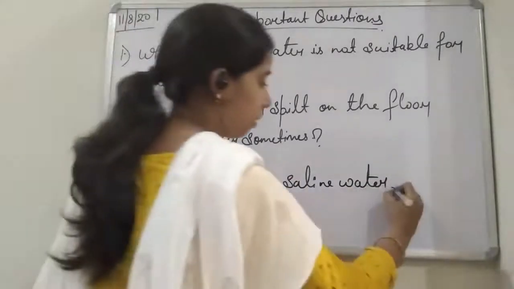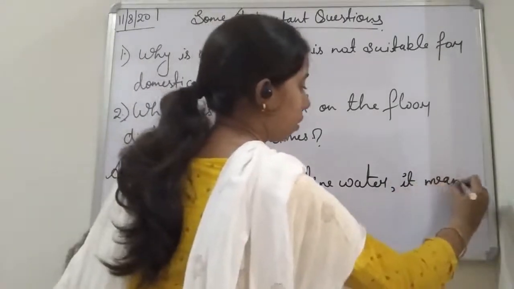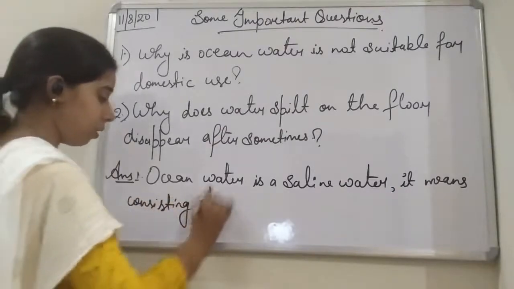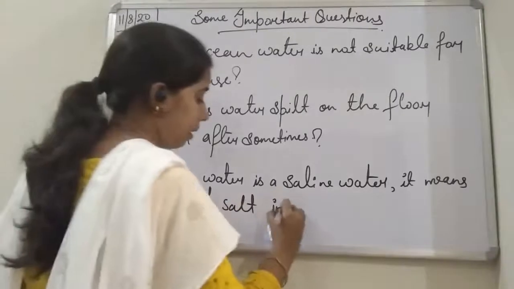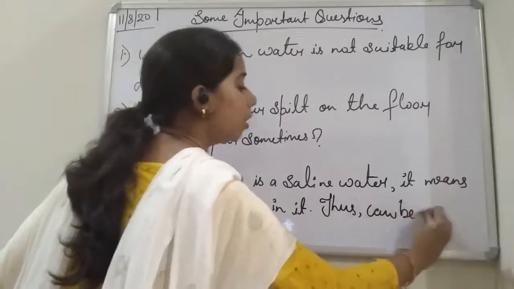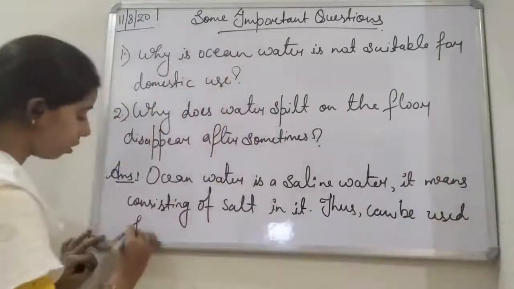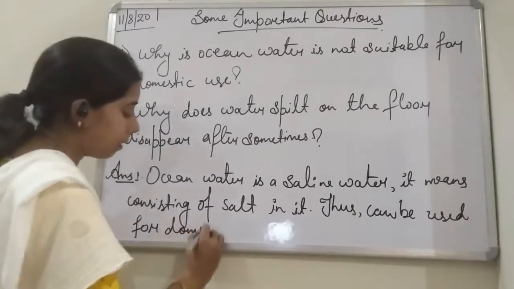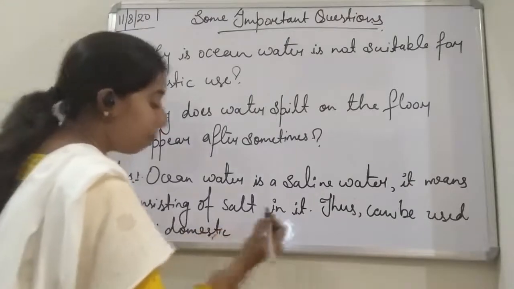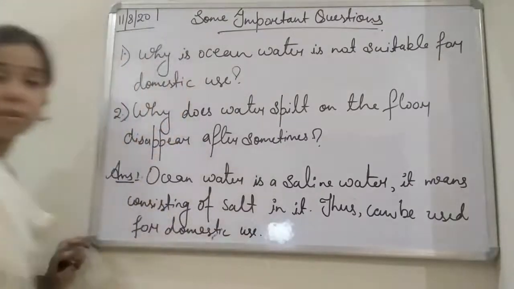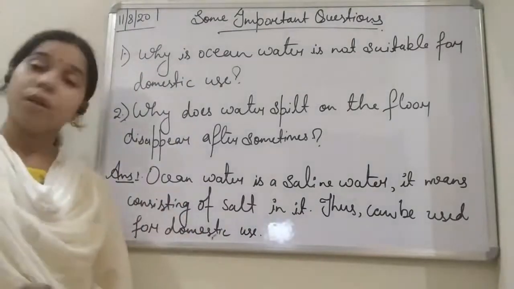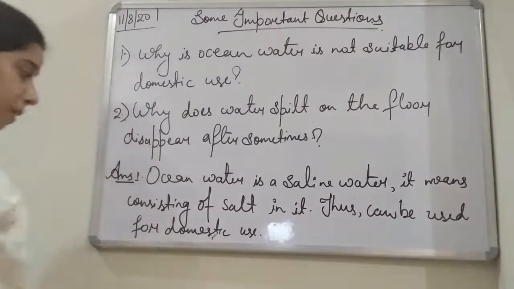It means it consists of salt in it, thus it cannot be used for domestic purpose or domestic use. Since it consists of salt, it is salty water, so we cannot use it for domestic use.